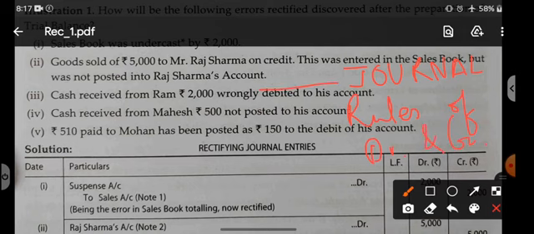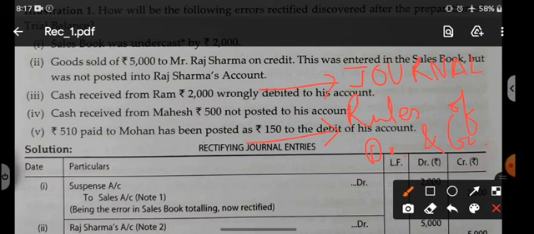We should know the correct entries that we studied in the chapter journal. Because if we do not understand what the mistake is, how can we rectify it? If we do not know the correct entry, how can we understand what mistake has been done and how to rectify it?